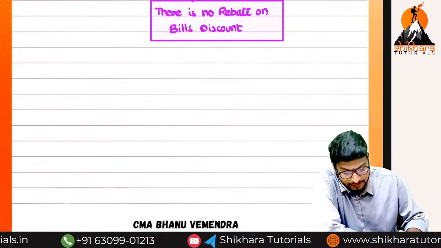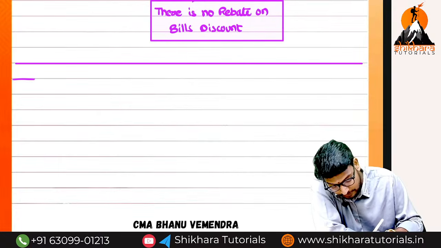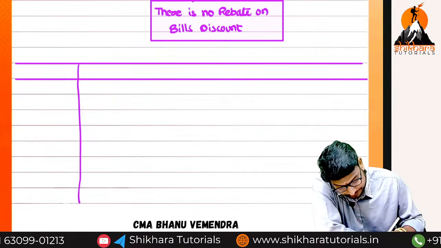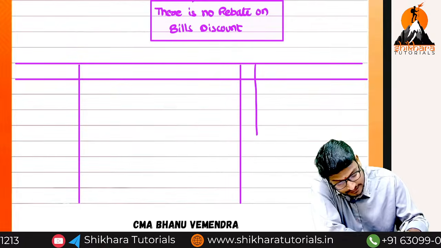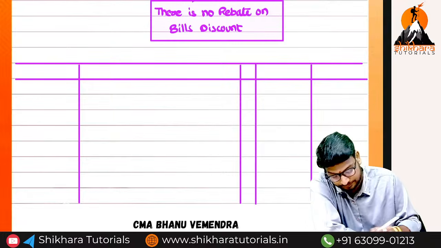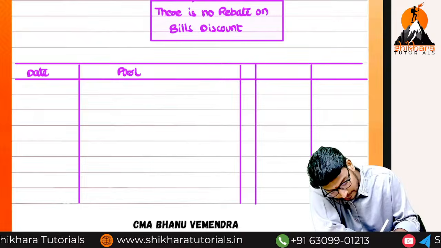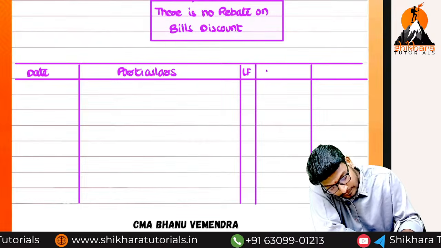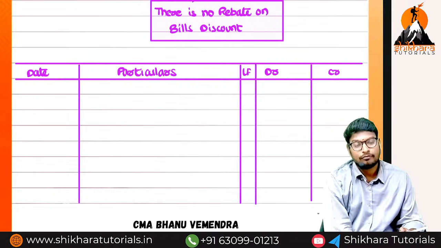So I'm going to take 4 columns for the journal proforma: date, particulars, LF or JF, debit amount and credit amount. DR and CR.